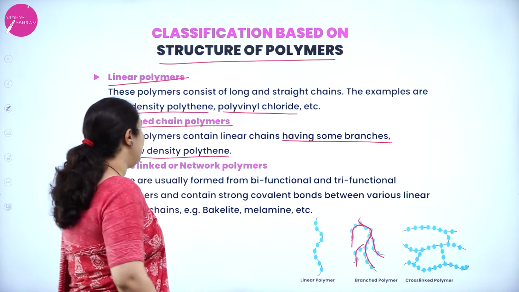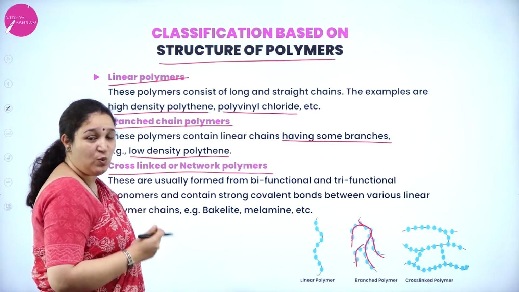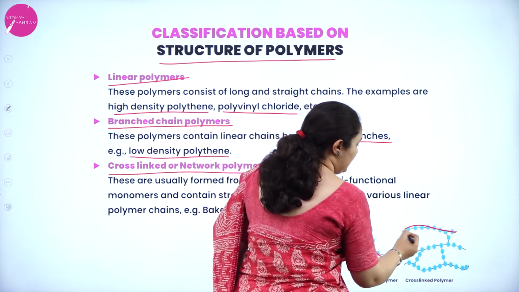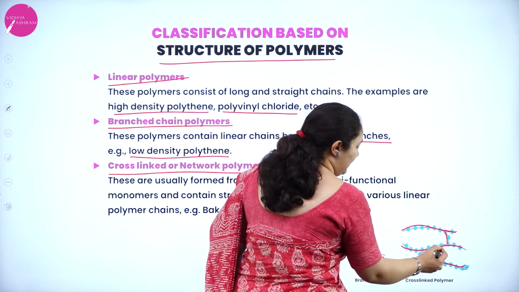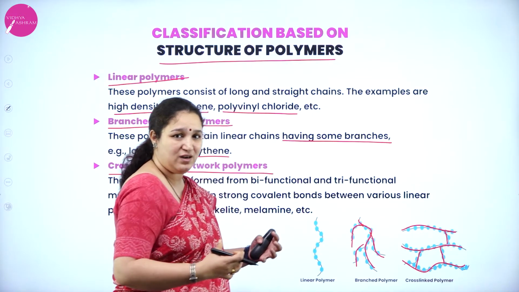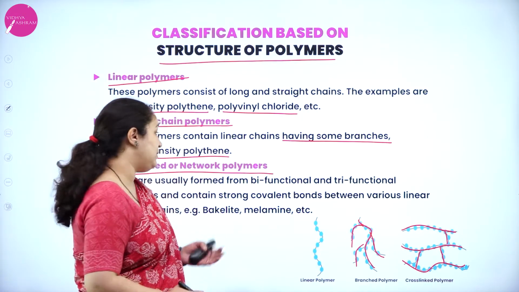Okay. Next is cross-linked or network polymers. So what is cross-linked or network polymers? You can see this is a linear chain, this is a linear chain, this is one more linear chain. Between them there are some links and it will form a network, or a cross-link is formed, and such polymers we call cross-linked polymers.